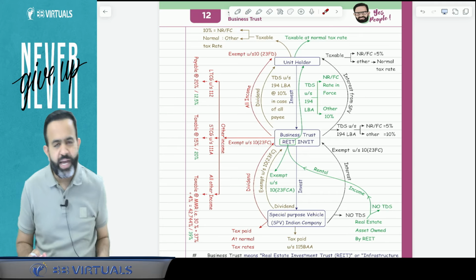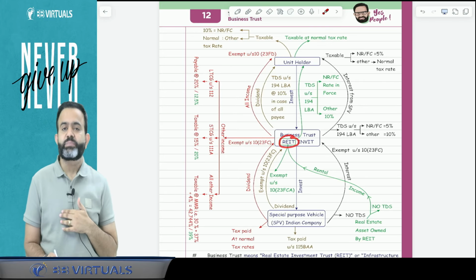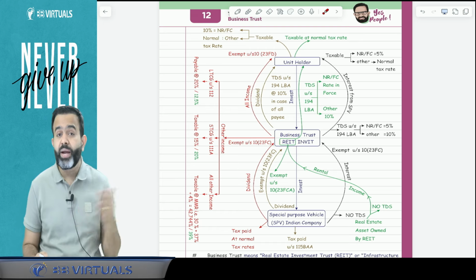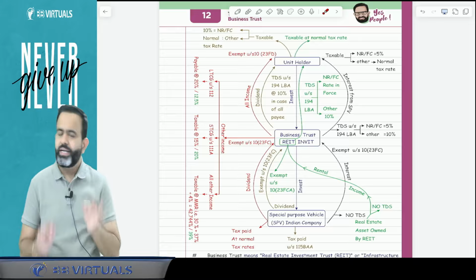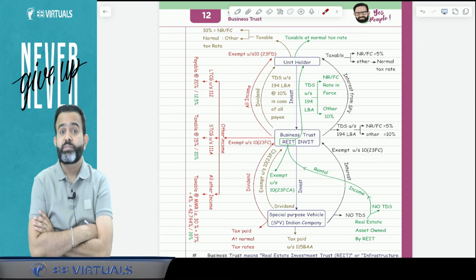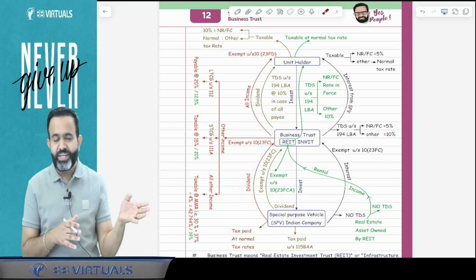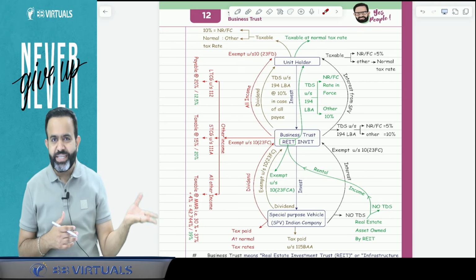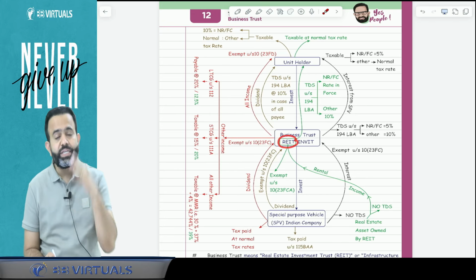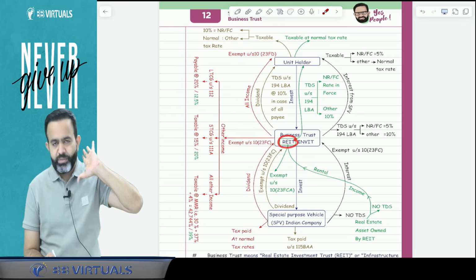Now guys, whatever I am going to explain for the next 2 minutes is applicable only for the REIT. REIT means real estate investment trust. Examples are Embassy Office Parks or Mindspace Business Parks and all. That is called your REIT. Now you know that this REIT, real estate investment trust, always has some shopping complex or some commercial building. If you see in Hyderabad, Bangalore, Mumbai and all, there are various commercial buildings that are owned by the REIT. So real estate investment trusts hold some immovable property and they have given it on a rental basis.